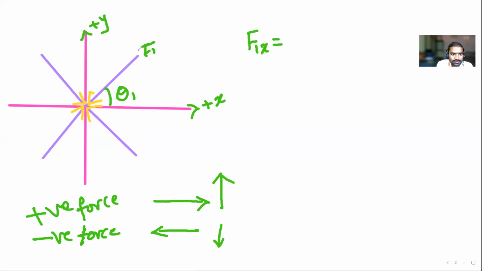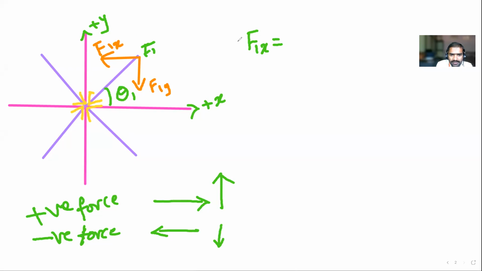Now see here. This force F1, whether it is moving in a downward direction or an upward direction, how can we write its components? So this is one component and this is one more component. This component will be towards the right or left direction, and this component will be towards the downward direction. Now, can you tell me what is F1 of x? Is F1 of x moving in the right direction or left direction? F1 of x means this side, the left side. So this is F1 of y.